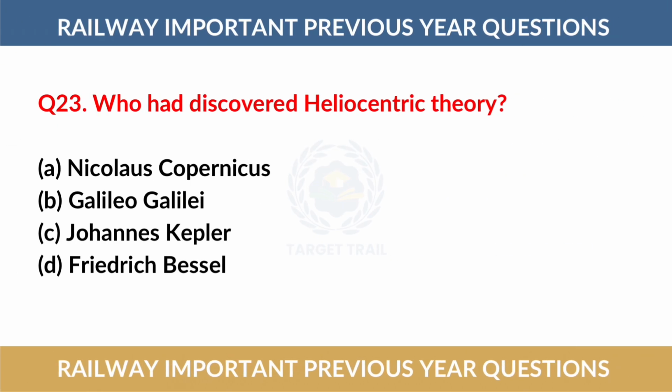Question number 23. Who had discovered heliocentric theory? The correct answer is option number B, Galileo Galilei.